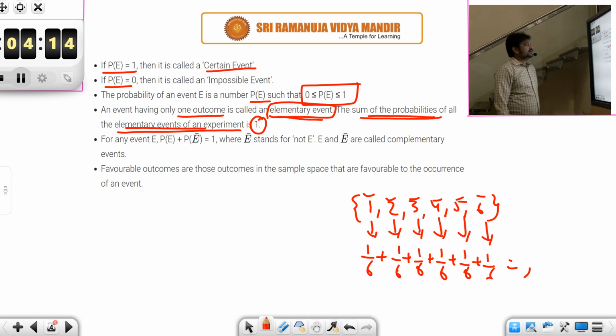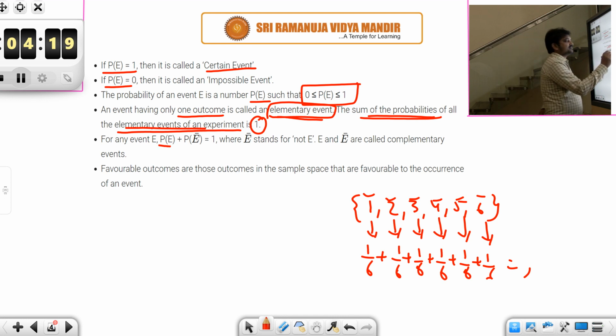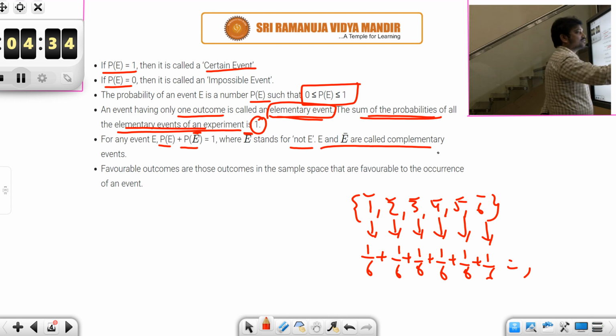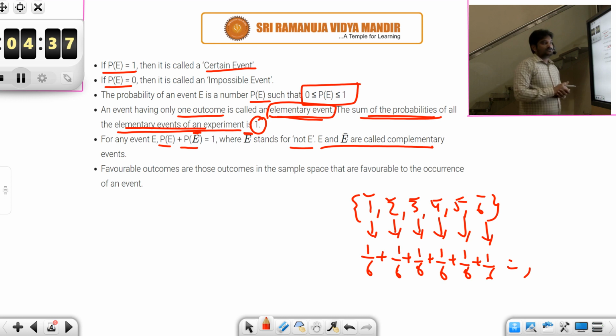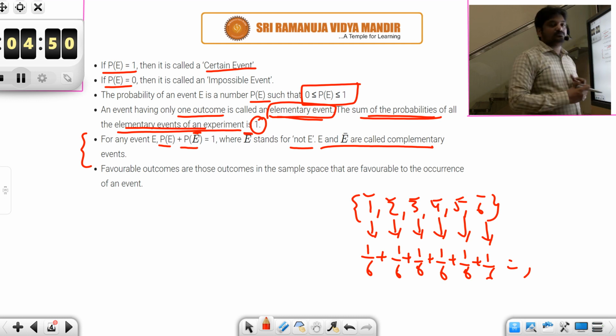Next, for any event E, P of E plus P of E complement. We denote the complement as E bar, which stands for not E. So E and E bar are called complementary events. When do you call them complementary events? When the sum of their probabilities is 1. Remember this: two events are said to be complementary if the sum of their probabilities is 1.